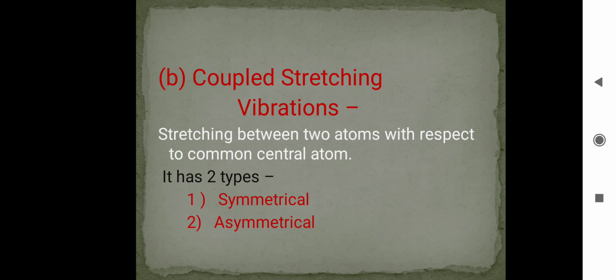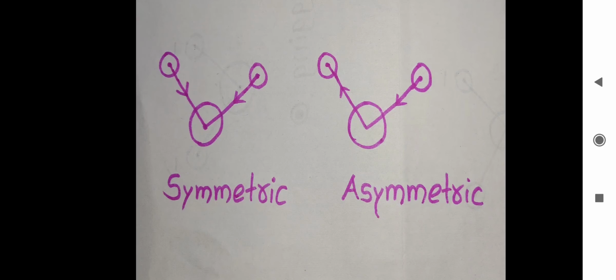First is symmetrical and second is asymmetrical or unsymmetrical. First, symmetrical coupled stretching means both atoms move towards or away from the central atom.